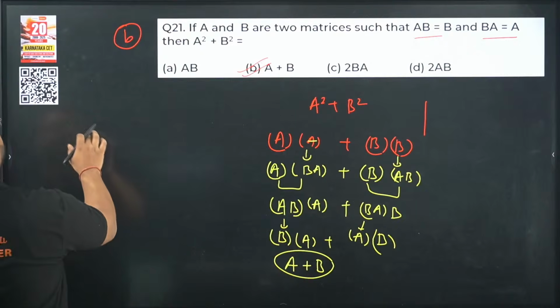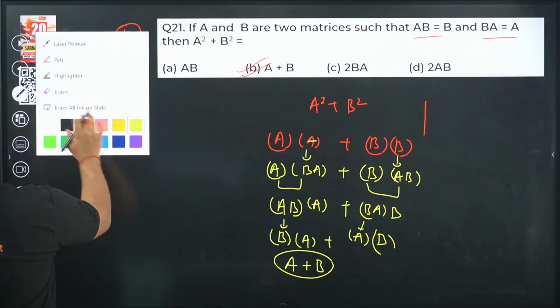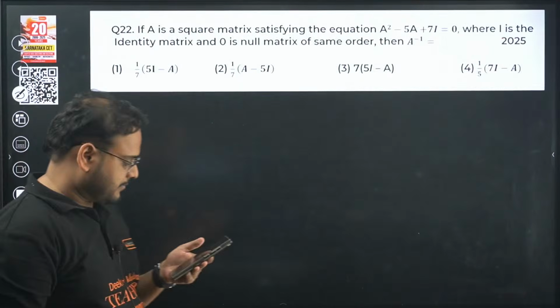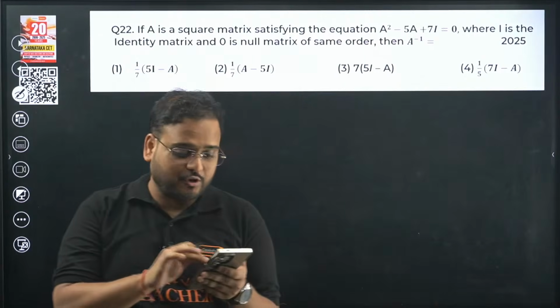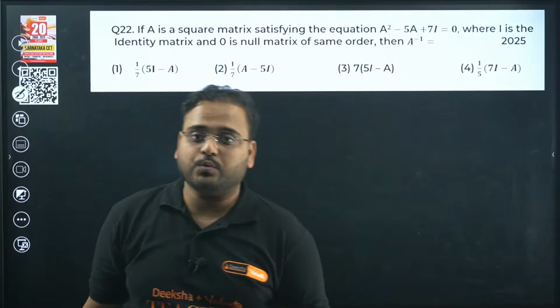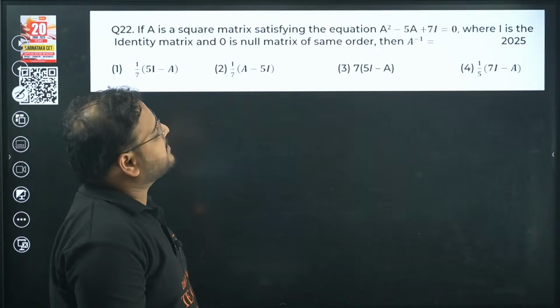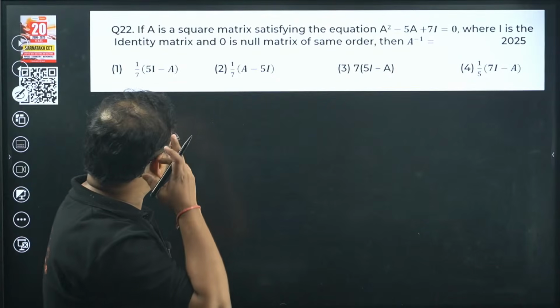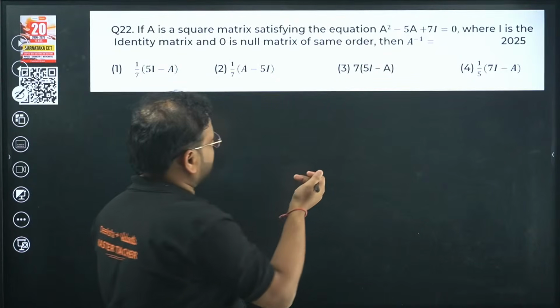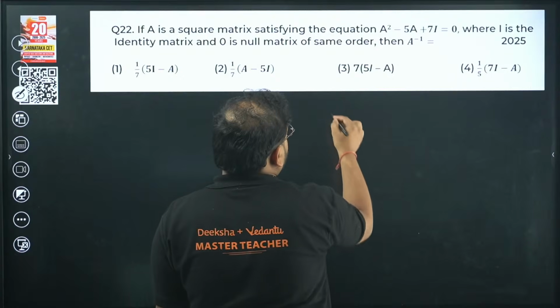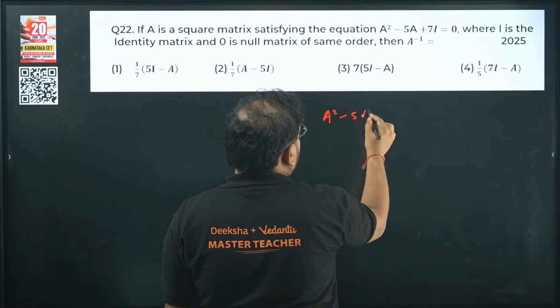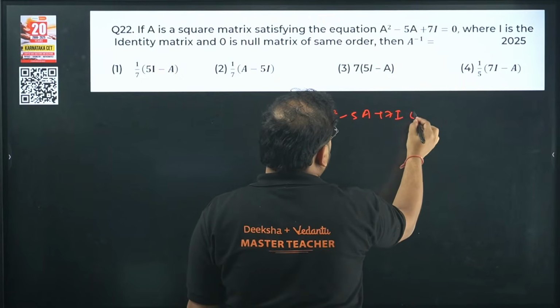Done. Next, the last year's PYQ. This current year actually, not even last year. This current year PYQ, question number 22. If A is a square matrix satisfying the equation A square minus 5A plus 7I equal to 0, find the value of A inverse.